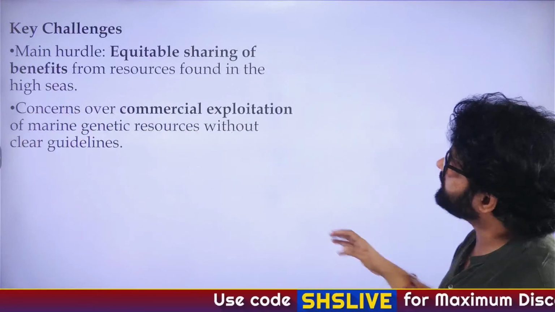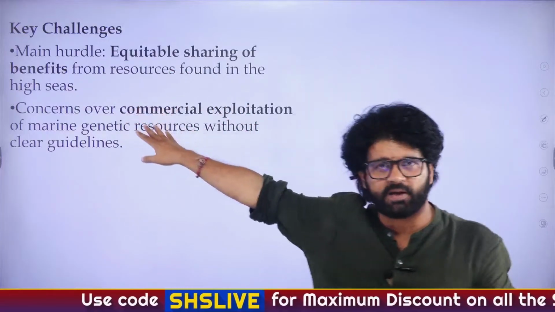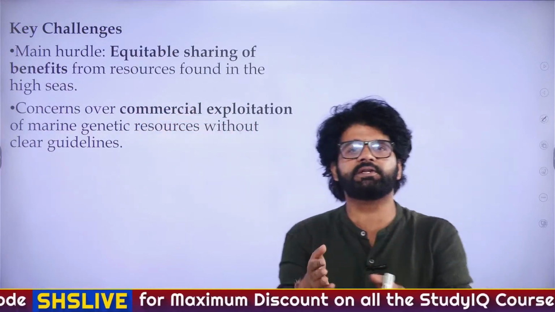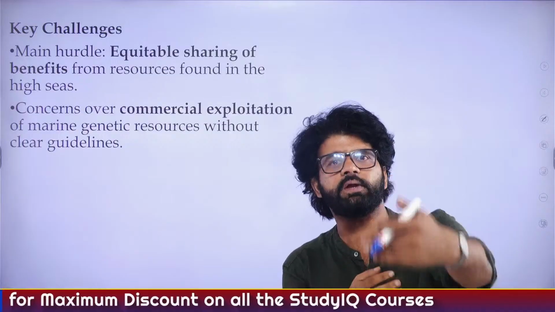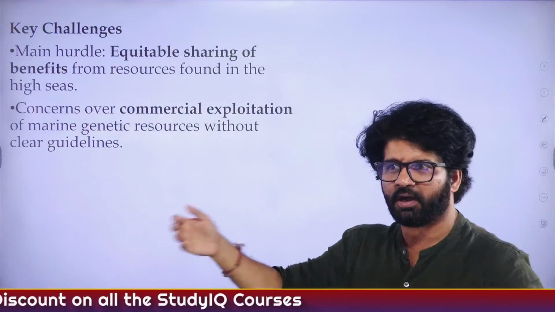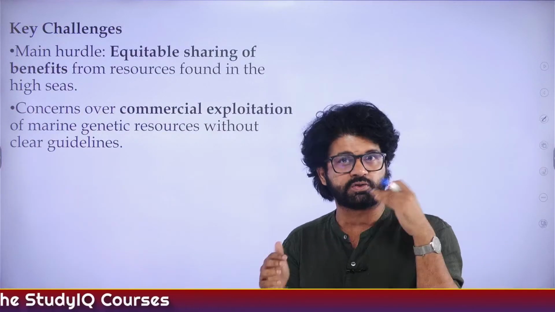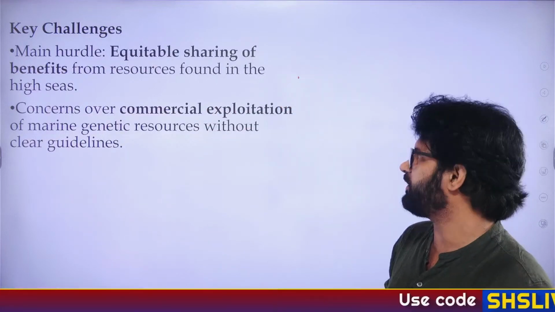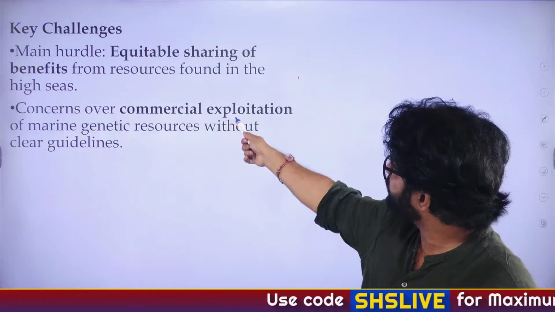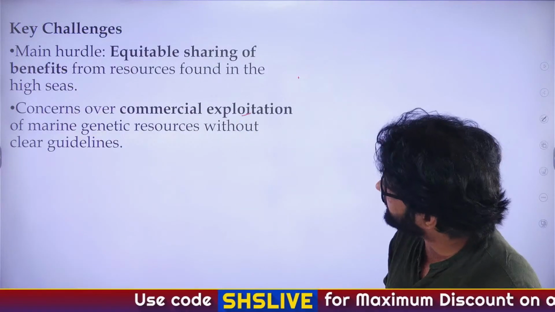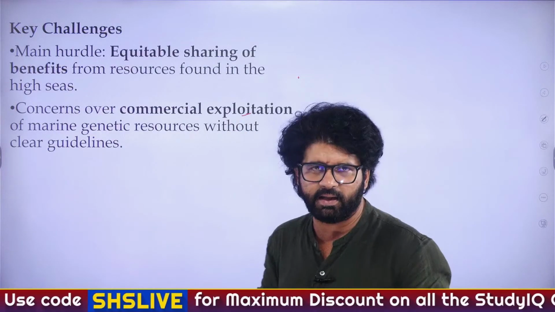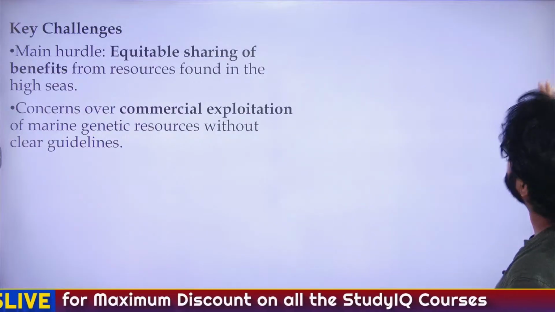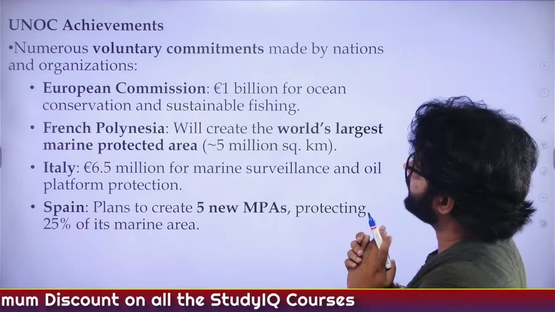You can read all these things. Key challenges: equitable sharing of benefits. This is what we are discussing. From the high seas, how will they devolve resources among states? Again, will the US have maximum resources because they're very powerful? So we are not very sure about this equitable sharing, and that's why maybe we are not ratifying it. There are also concerns over commercial exploitation of marine genetic resources without clear guidelines. So there are some issues which the High Sea Treaty has to take into consideration.